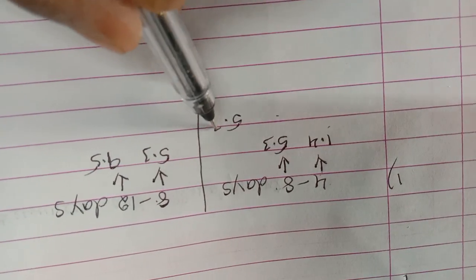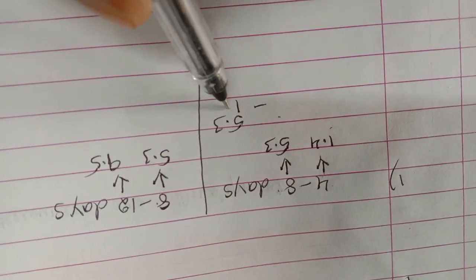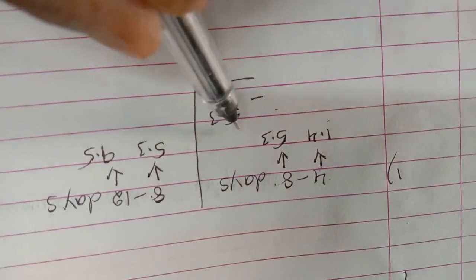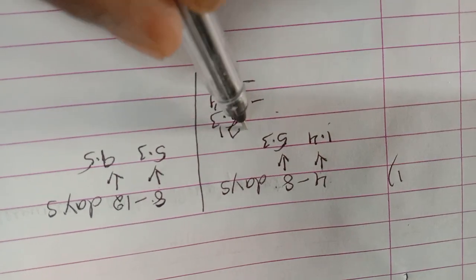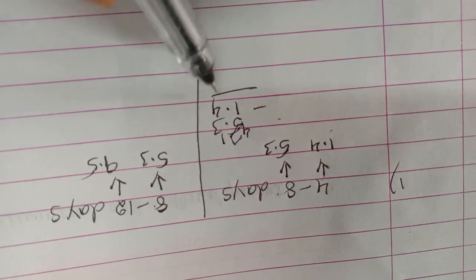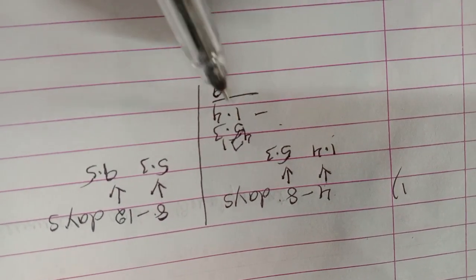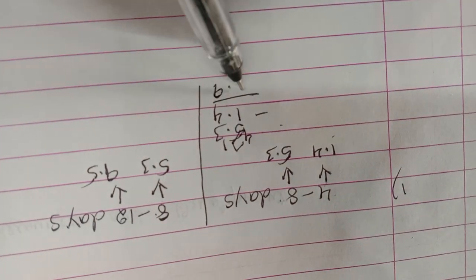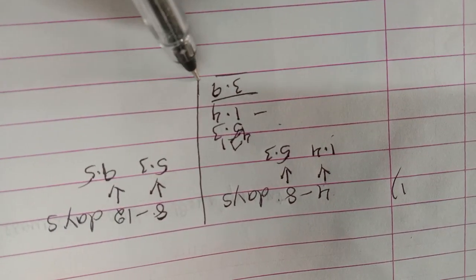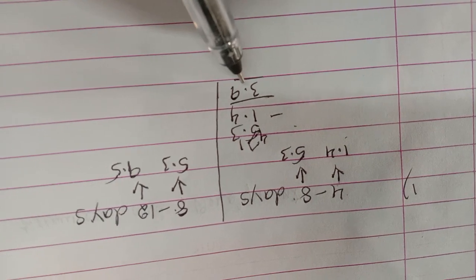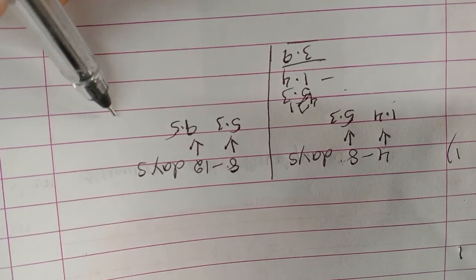You know decimal subtraction, 5.3 minus 1.4. We can borrow from here, we get 4, 13 minus 4 which is 9, decimal point, 4 minus 1 is 3. 3.9 increased from 4th to 8th days. And here we can see how much increased from 8 to 12 days.